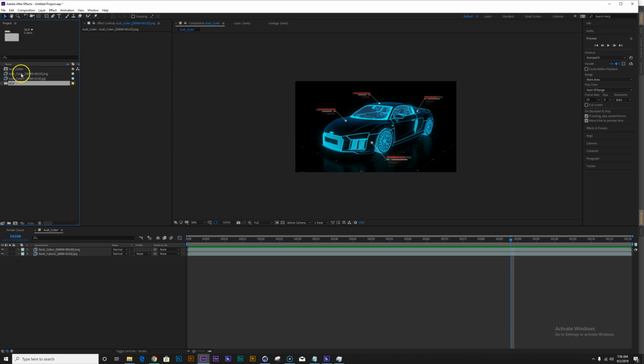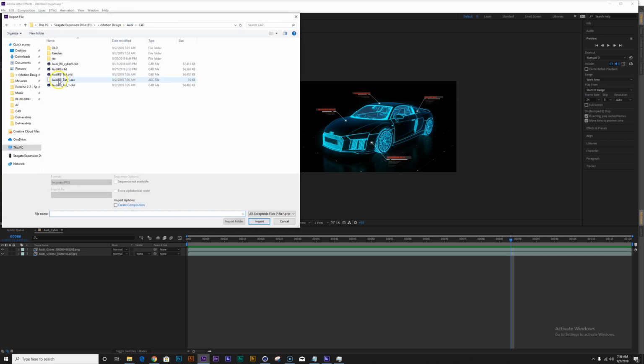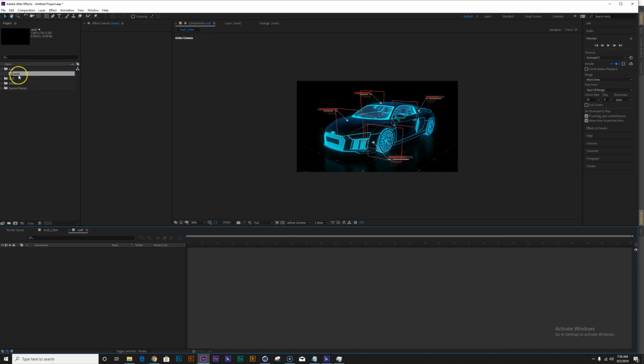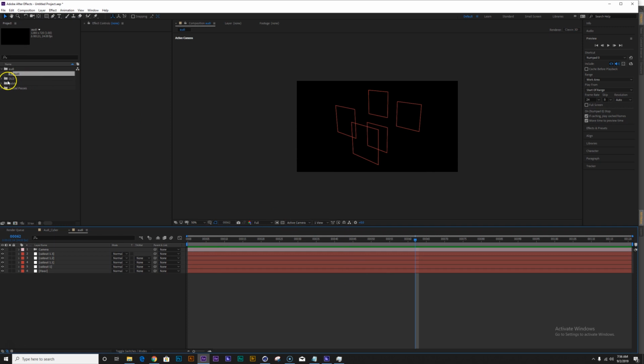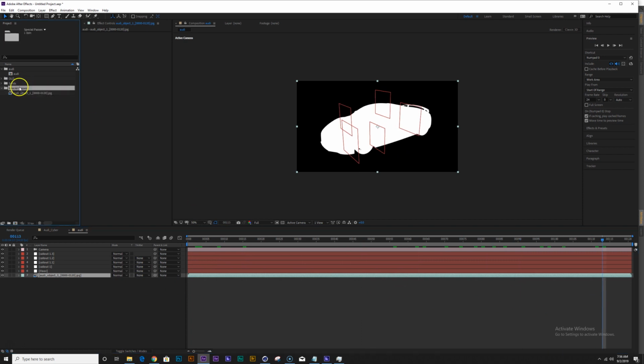Let's call it my old stuff. And let's just import that AEC file that we just saved out right here. And that's going to bring in our comp with all our nulls as well as our passes. So everything should line up perfectly.